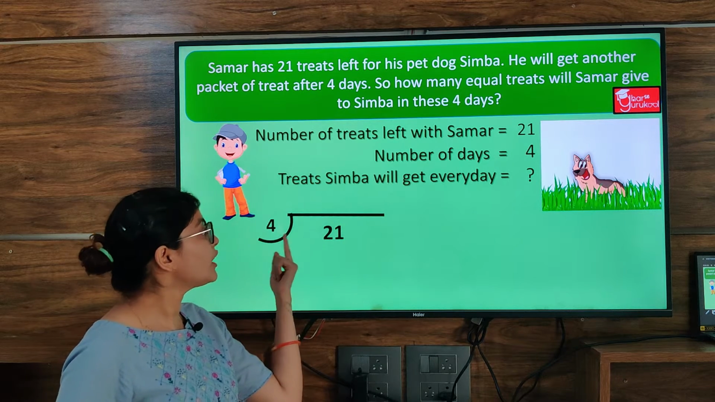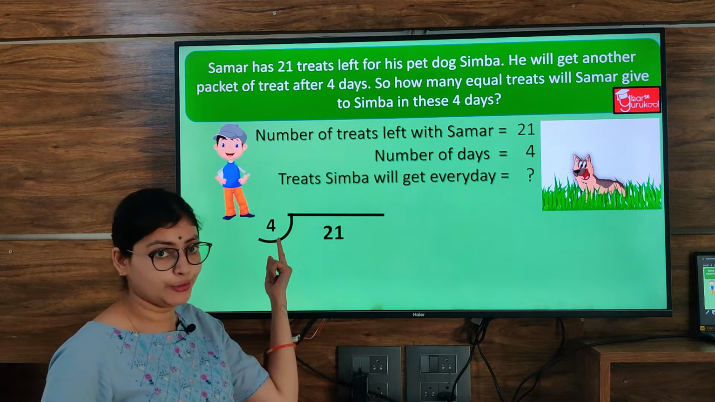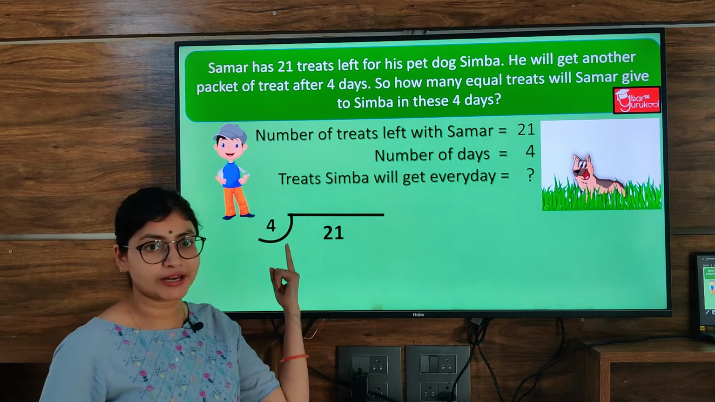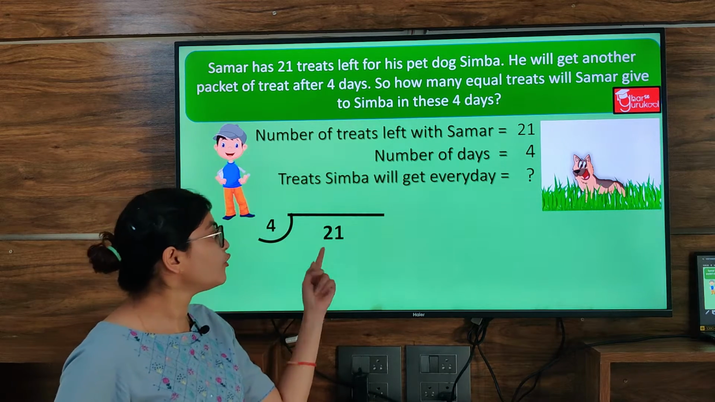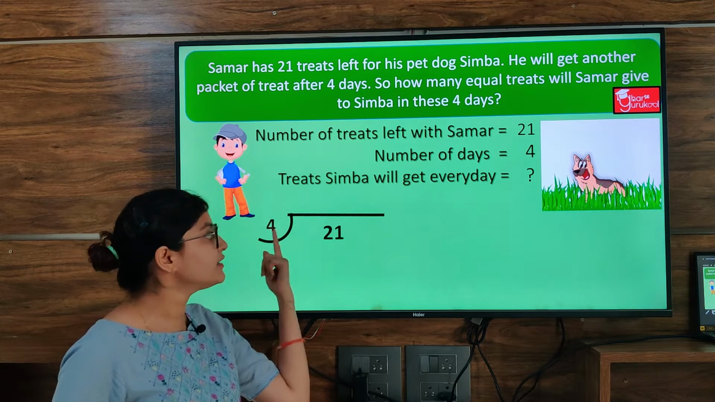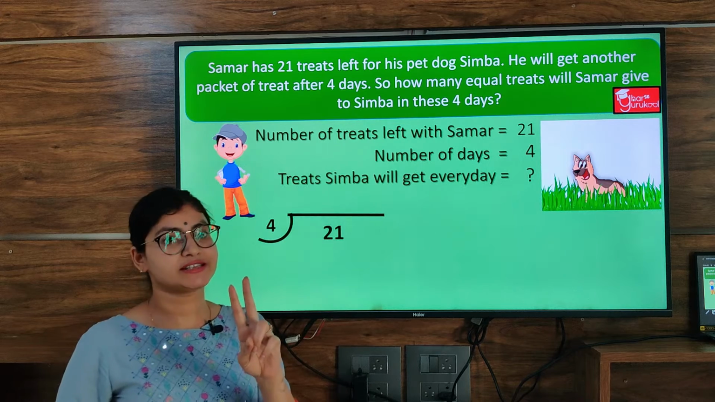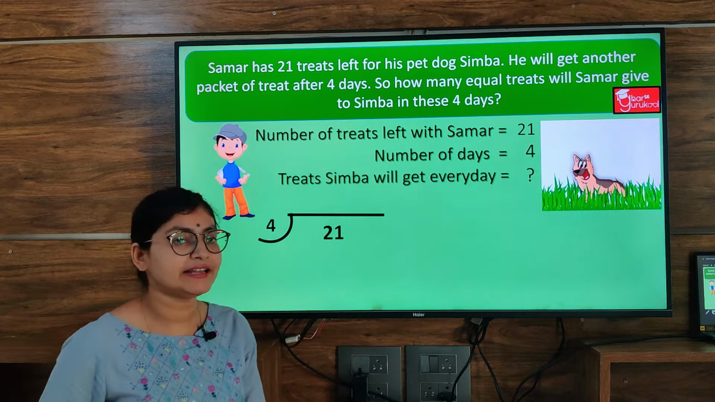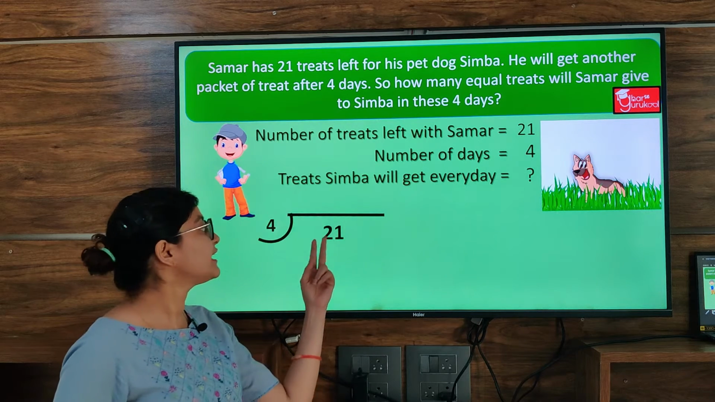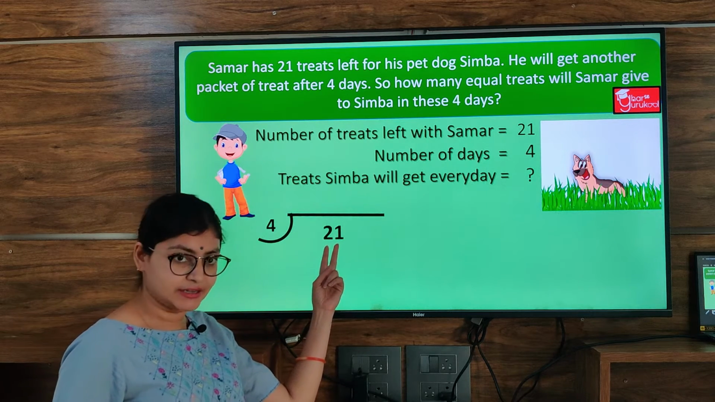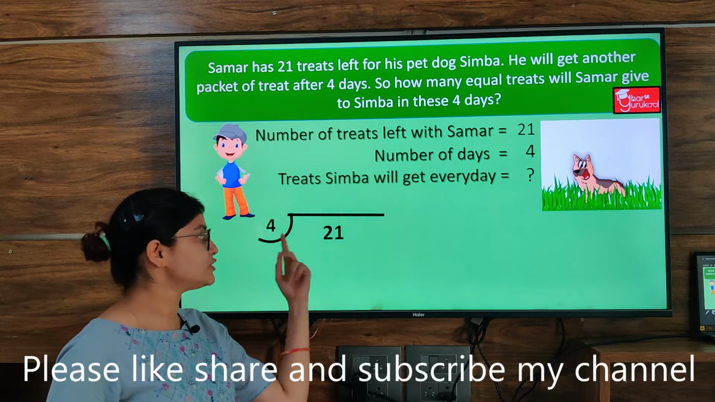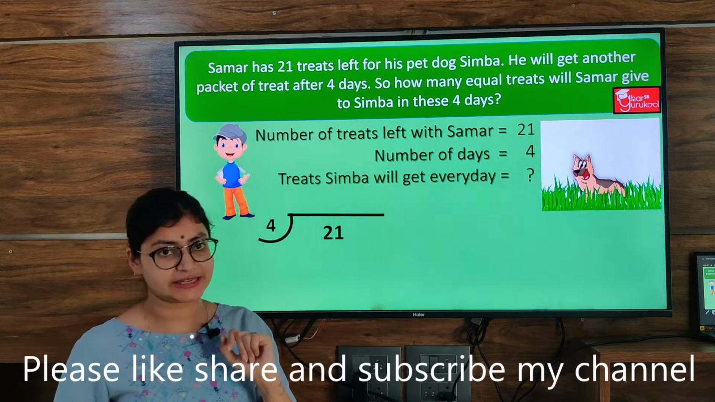Does 2 come in the table of 4? No, because 4 ones are 4 and 2 is a smaller number than 4. So when the first number is smaller than the divisor, we will take 2 digits at one time. Similarly, if I have a divisor of 2 digits, then I will compare 2 digits, right? Now this first digit is smaller than the divisor, so I will take 2 digits the first time.